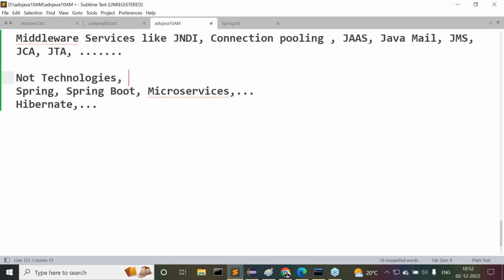Okay, these are not technologies, not programming languages. Also carefully, not technologies, not programming languages. Okay, these are products. These are products. One minute, guys.